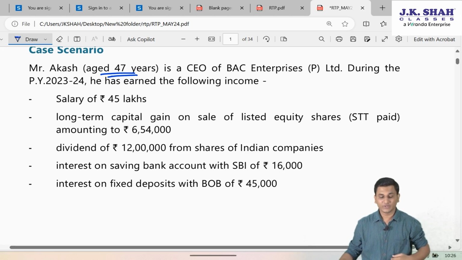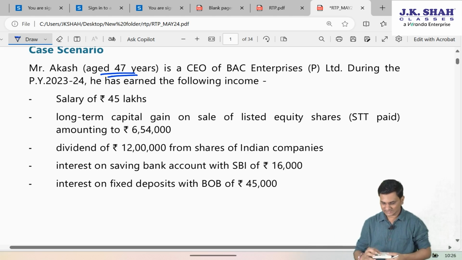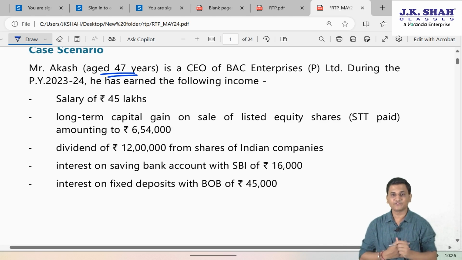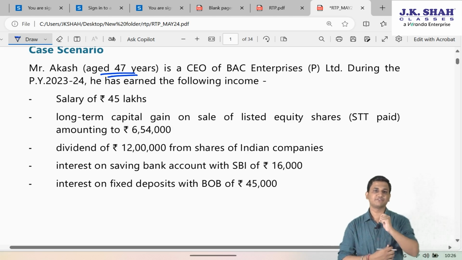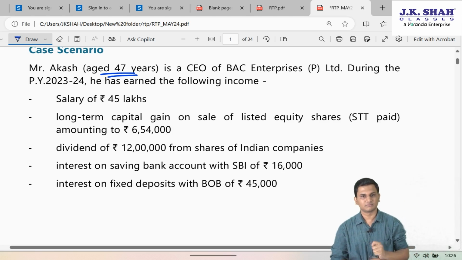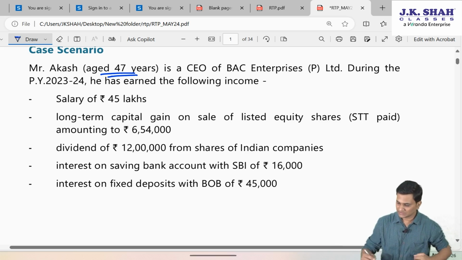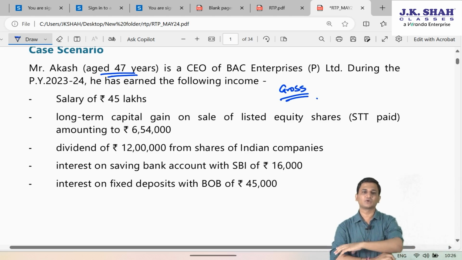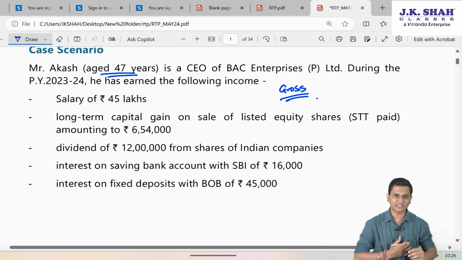During the previous year 23-24, he has earned the following incomes. There is a salary of 45 lakhs. Friends, whenever the question says he has earned the following income and they give you the figures, these are always gross figures. So when they say salary of 45 lakhs, they are talking about gross salary of 45 lakhs.